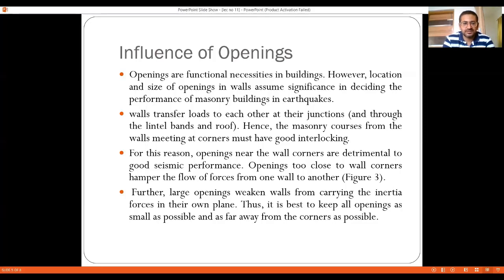Openings too close to wall corners hamper the flow of forces from one wall to the other. Further, large openings weaken walls from carrying the inertia force in their own plane. Thus it is best to keep all openings as small as possible and as far away from the corners as possible. Right. So two things are suggested. First, openings should be avoided at the corners, and second, the size of the openings should be limited. Too large openings should not be provided along the length of the wall, because the length of the wall is going to play a major role. It is your major axis, so it is going to help in providing great stiffness to the building. If large openings are provided along the length of the wall, then the stiffness is going to get reduced, and as a result, the transfer of forces is going to be affected.